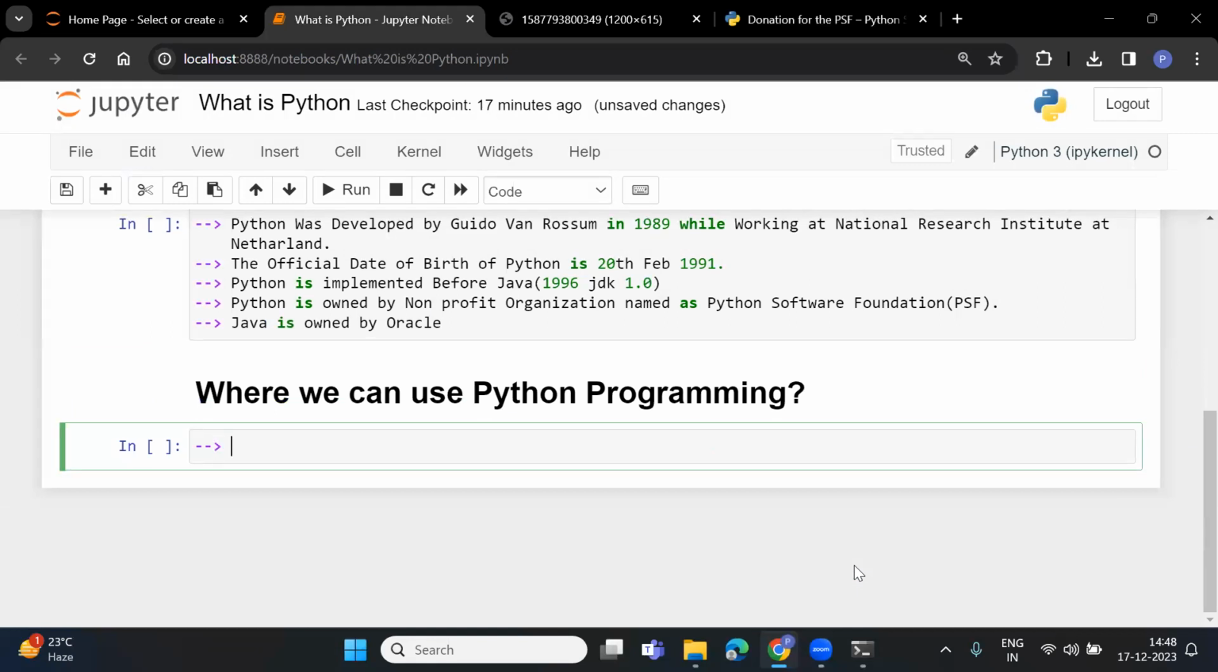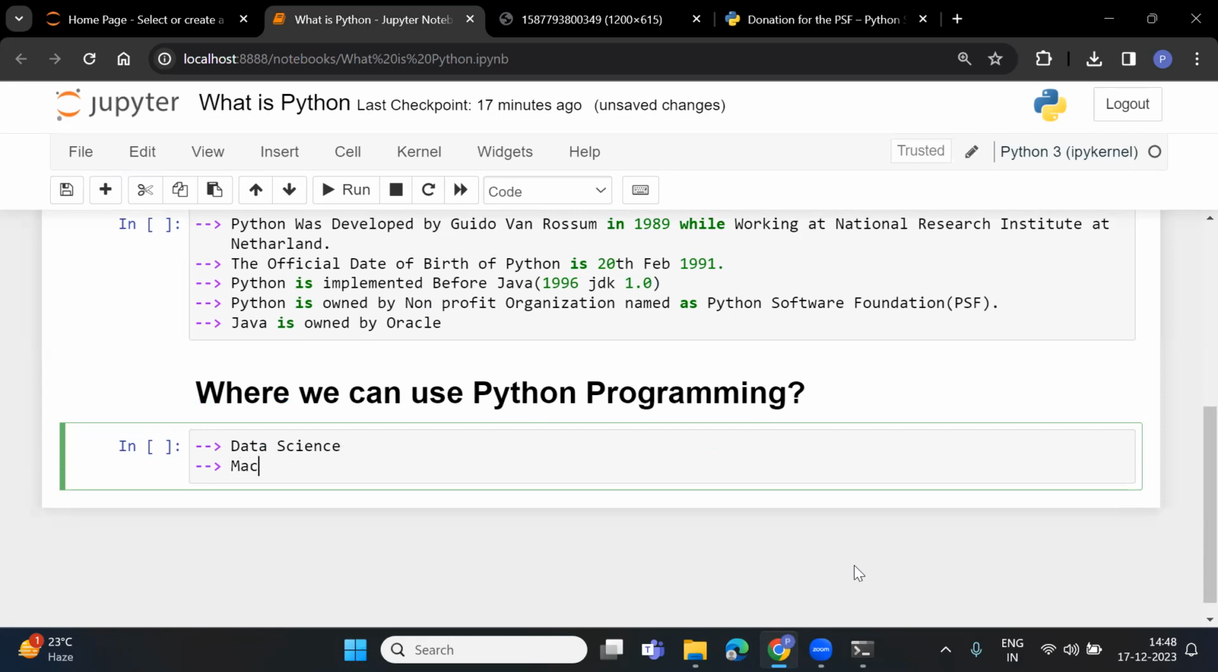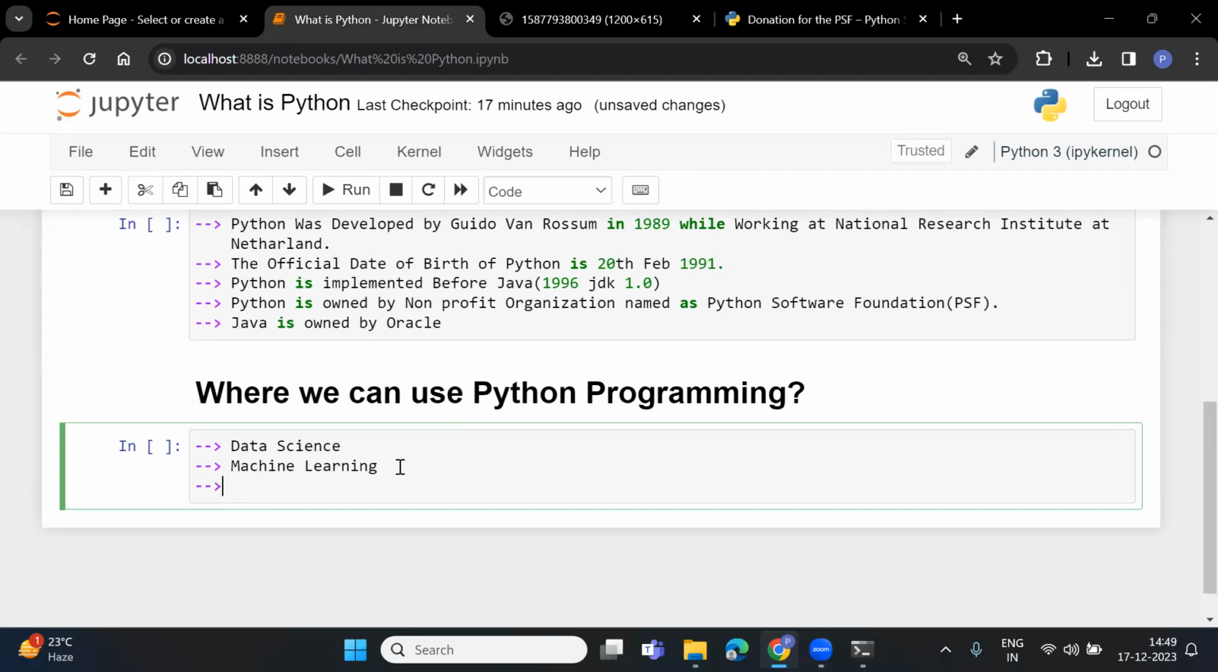Okay, but next thing, in trending technology, what are the technologies in which we can use Python programming? See, the most important technology is data science. In data science, you can directly use Python, and in the current scenario, we are using Python for data science. Python is a very core fundamental programming language for data science. Okay, next is machine learning. We can implement machine learning models and algorithms with the help of Python programming.